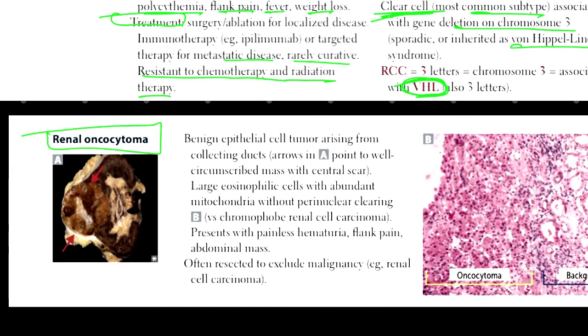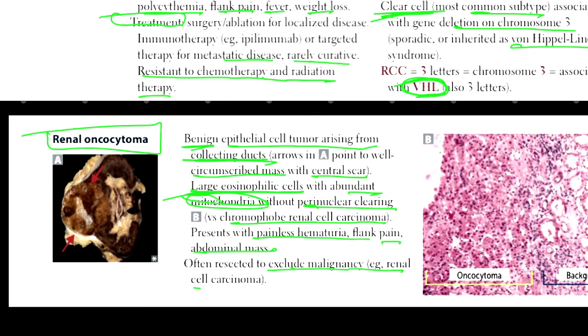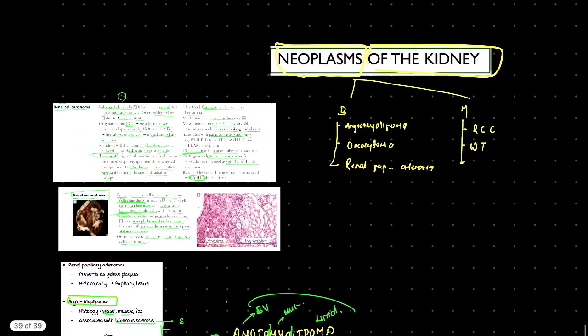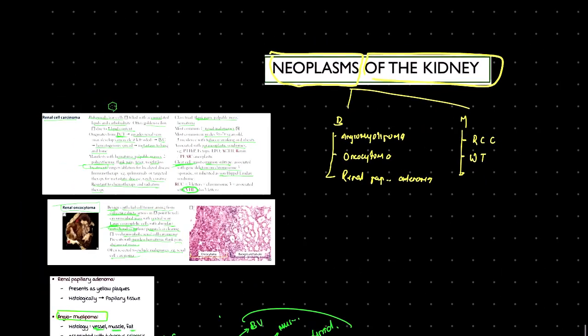Now moving toward renal oncocytoma. It is a benign condition, an epithelial cell tumor arising from the collecting duct. There will be a well-circumscribed mass, central scar, and large eosinophilic cells with abundant mitochondria, with perinuclear clearing. We are comparing this with chromophobe renal cell carcinoma, the malignant one, which presents with painless hematuria, flank pain, and abdominal mass, often resistant to treatment. Exclude malignancy, for example renal cell carcinoma. So this was about the benign conditions mentioned in First Aid, and this much for neoplasms of the kidney.